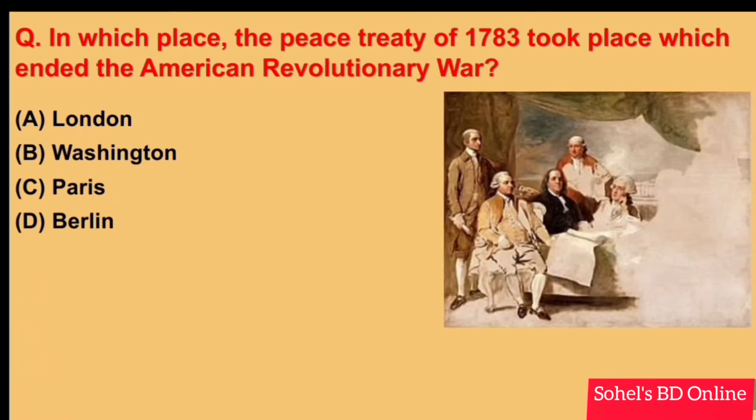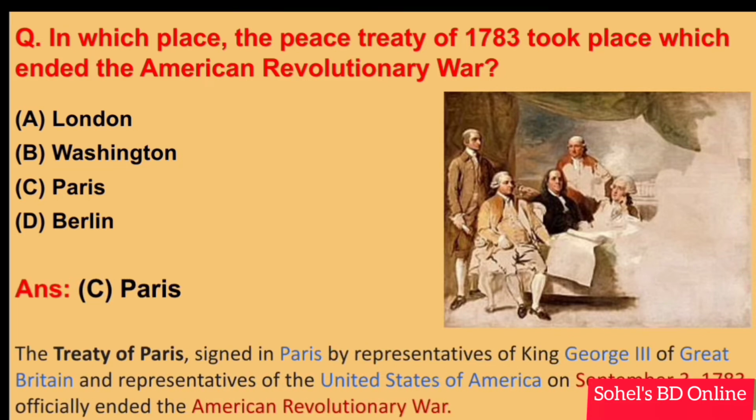In which place the Peace Treaty of 1783 took place, which ended the American Revolutionary War? Answer C. Paris. The Treaty of Paris, signed in Paris by representatives of King George III of Great Britain and representatives of United States of America on September 3, 1783, officially ended the American Revolutionary War.